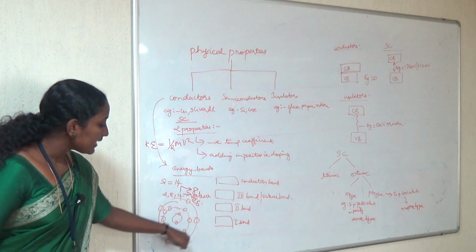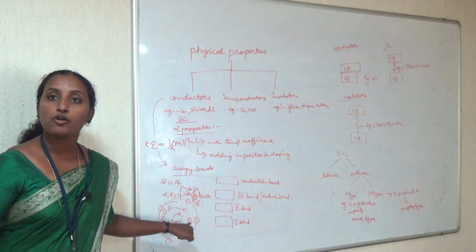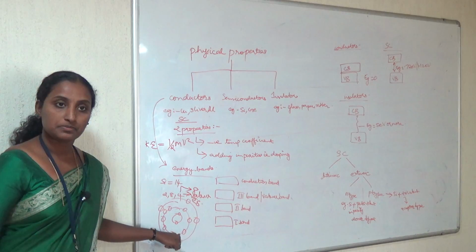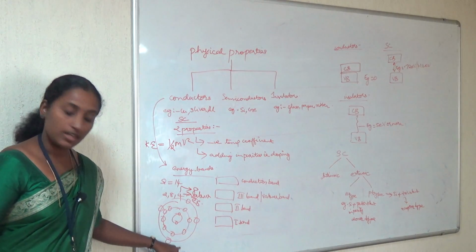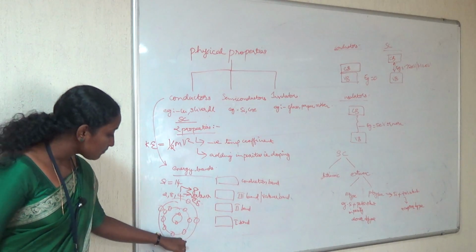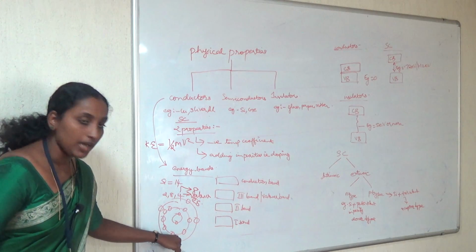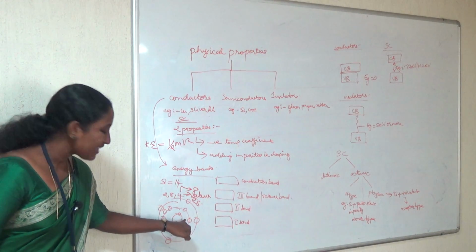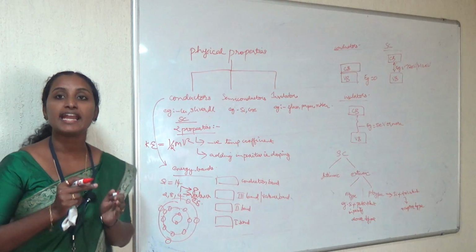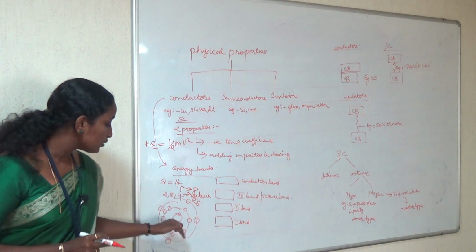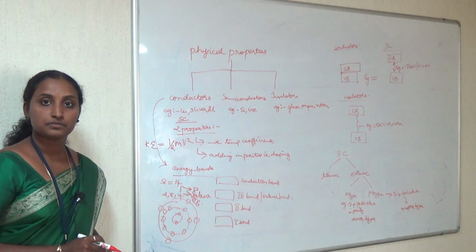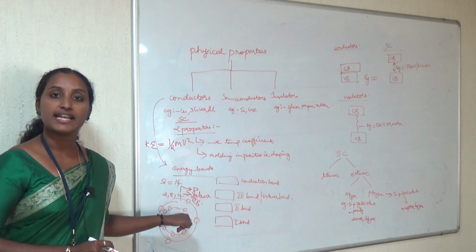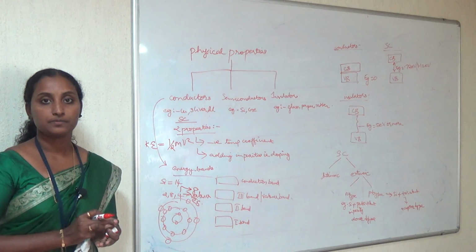But all the electrons do not have an equal amount of energy. All the electrons have different levels of energy, that is, electrons in each path. We have 2 electrons in the first path, and those 2 electrons have somewhat equal energy levels. In the second path you have 8 electrons, and those 8 electrons have slightly differing energy levels.